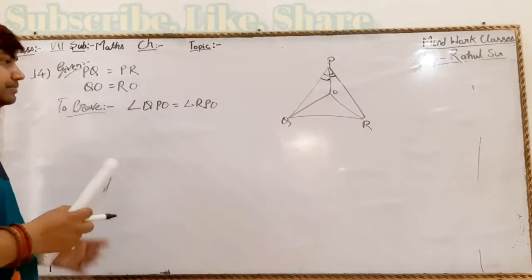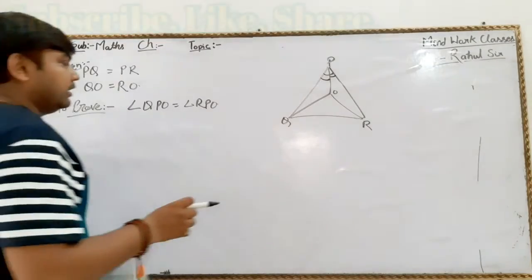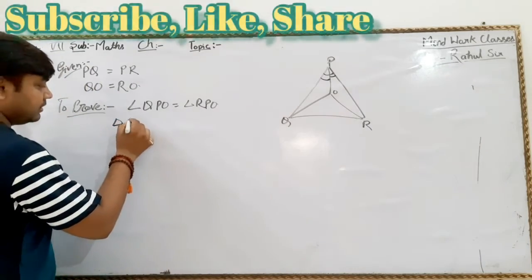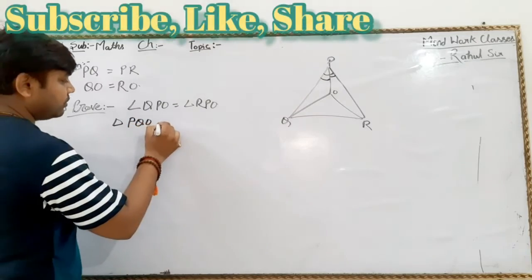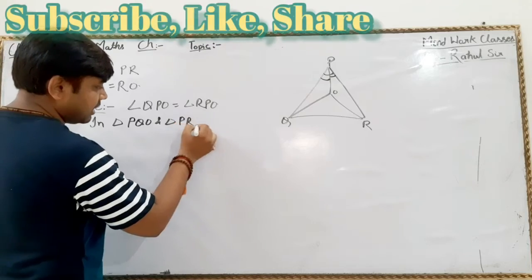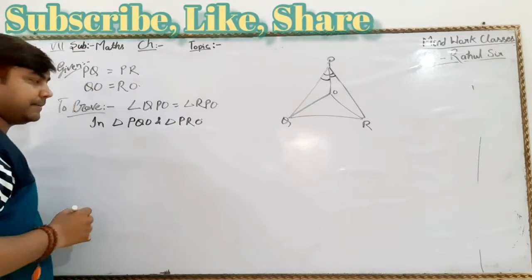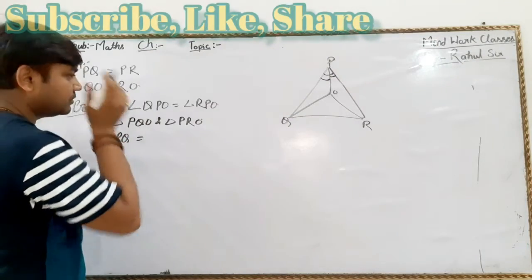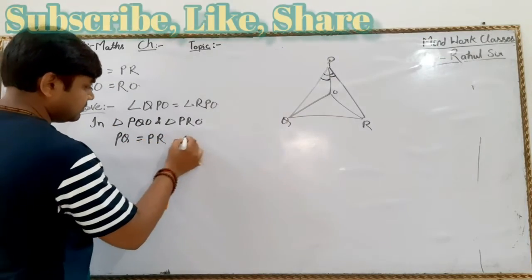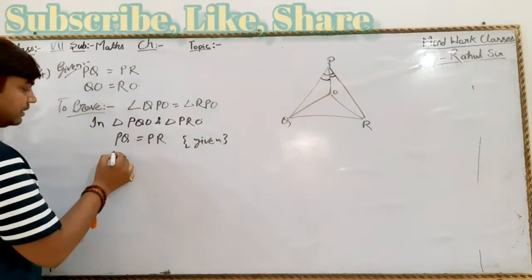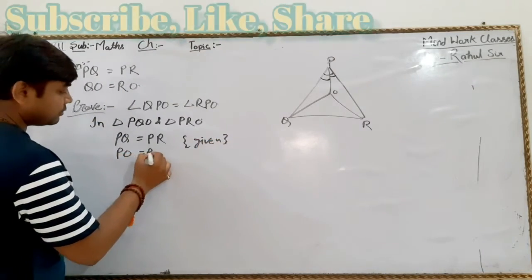Now let's take triangle PQO and triangle PRO. PQ is equal to PR, which is given. PO is equal to PO.